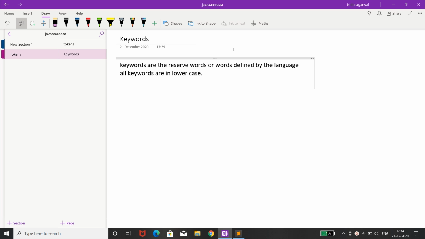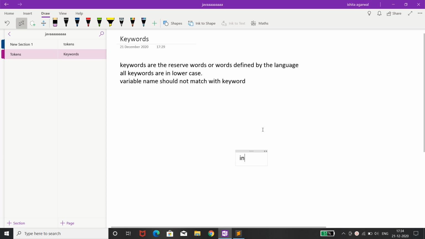Next point is that when we declare a variable, the variable name should not match with any keyword. What do I mean by this? Suppose we declare a variable like int a.